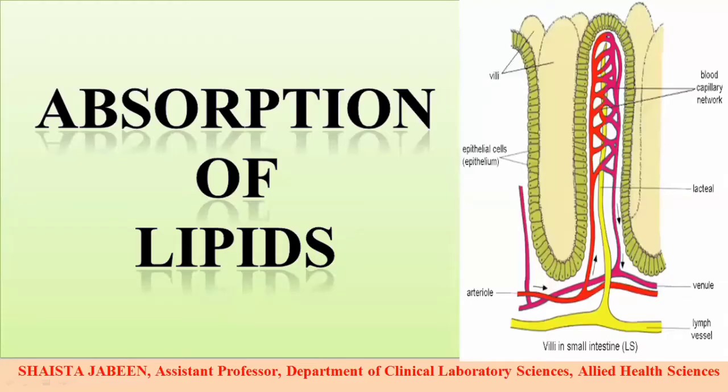This lecture is about how the absorption of lipids takes place in the small intestine. The absorption of lipids is different from that of proteins and carbohydrates. As lipids are taken up by the human body through different food sources, they pass through the different organs of the digestive system, and the different digestive enzymes act on them.